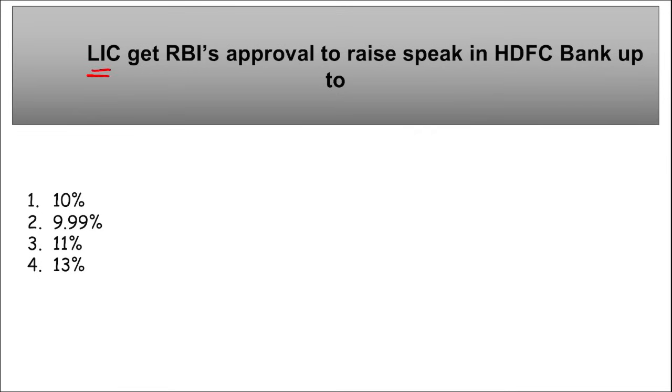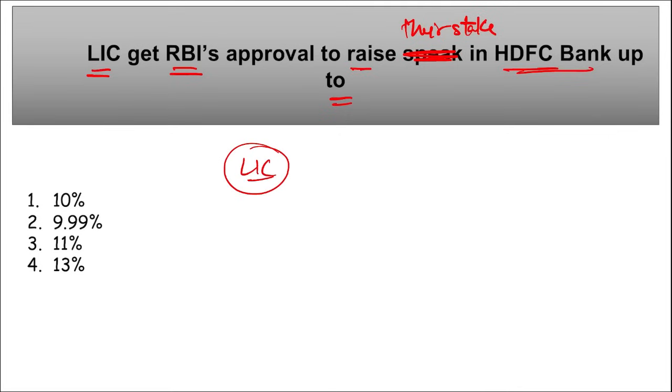Next, LIC. LIC gets the RBI approval to raise their stake in HDFC Bank up to what? So recently, LIC got the RBI's approval that they can raise their stake in HDFC Bank to 9.99%.